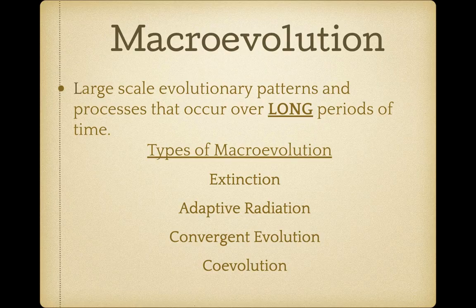The definition of macroevolution is large scale evolutionary patterns and processes that occur over long periods of time. We are going to be talking about four types of macroevolution: extinction, adaptive radiation, convergent evolution, and coevolution. These are all really large scale evolutionary patterns that happen over really long periods of time.